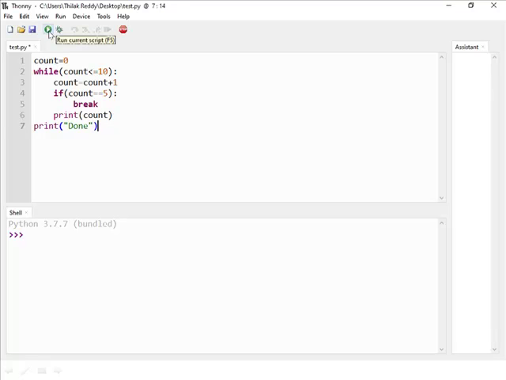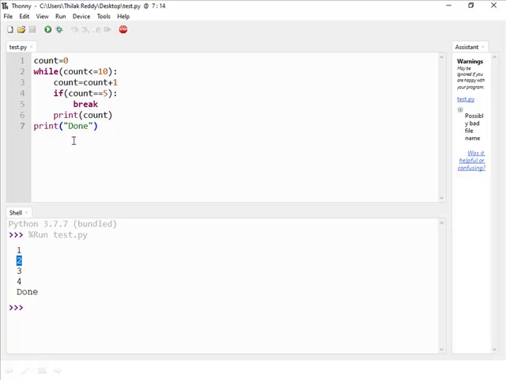done. Execute the code. In the first iteration the count value is 1. The second iteration, count value is 2. The third iteration, count value is 3. The fourth iteration, count value is 4. But in the fifth iteration the count value is 5, and here this condition is true. So it enters this if condition to break or terminate the entire loop. So immediately the control will jump from this statement to the statement just below the loop, that is done. So it will display done.